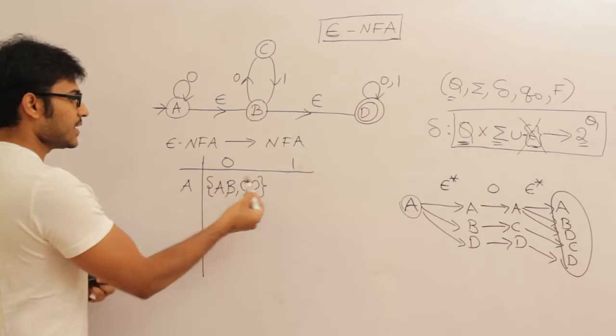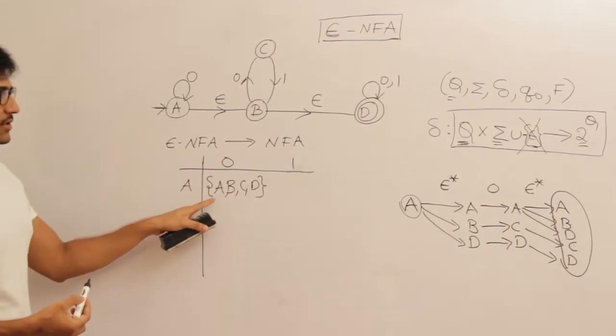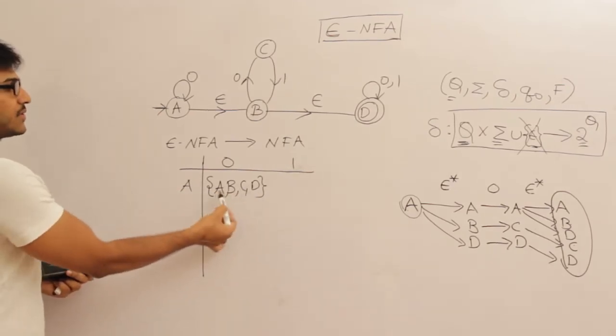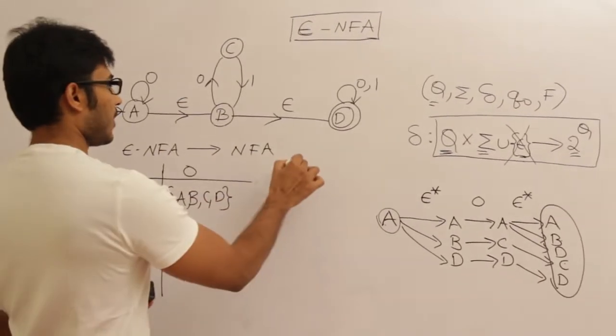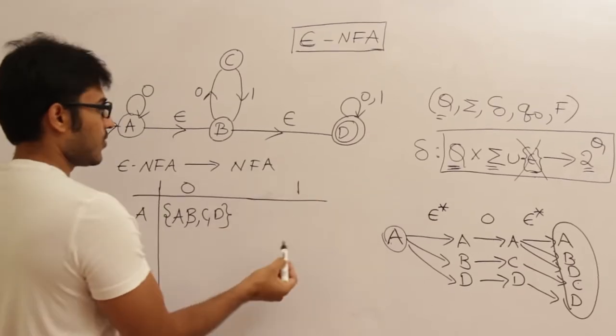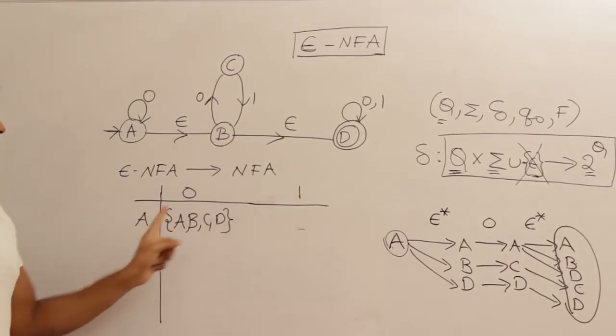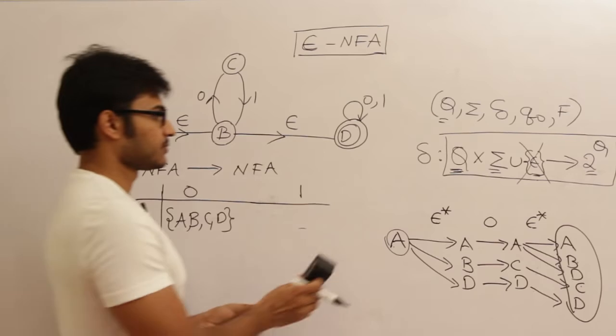Can I write these many states? Yes, obviously I could write, because it is NFA. Therefore any transition can contain any number of states, or it can even contain phi. Okay. Next I want to fill this row. What is this row? Capital A on 1.